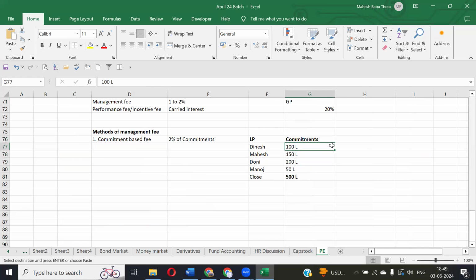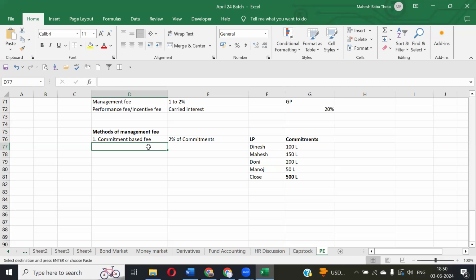Is everyone understanding? Yes, sir. So normally, suppose I say 2%, this 2% of 100 lakhs will be charged to Dinesh, and 2% of 150 lakhs will be charged to Mahesh. So based on the commitment, management fee will be charged. That is called commitment based fee.